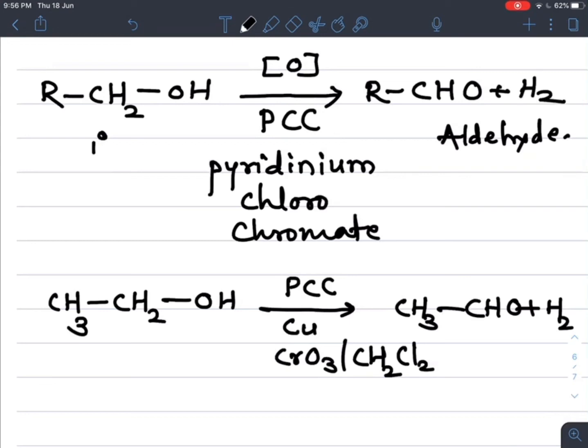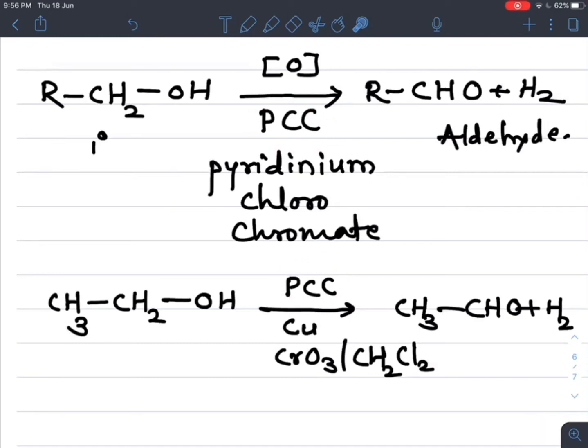So here also we can write this balanced equation. How does the bond break? The bond breaks between this oxygen and hydrogen, and the other bond breaks between this carbon and hydrogen. So H2 is removed from this. One is from this oxygen, one is from this carbon, and this removal of H2 means oxidation takes place.